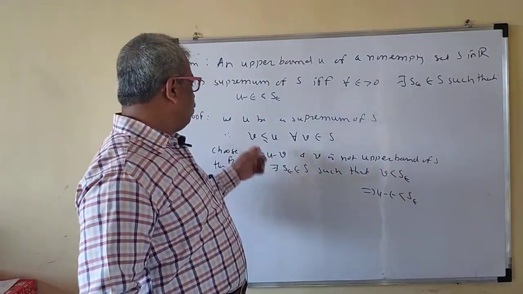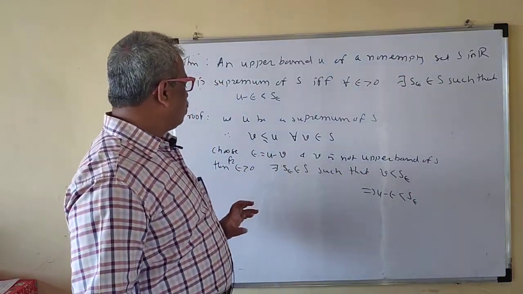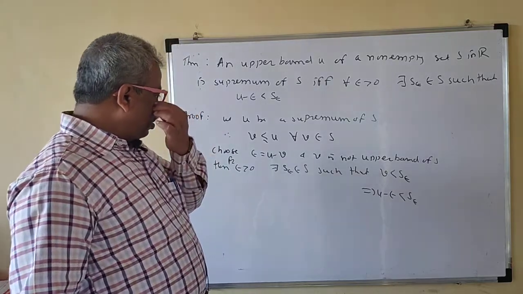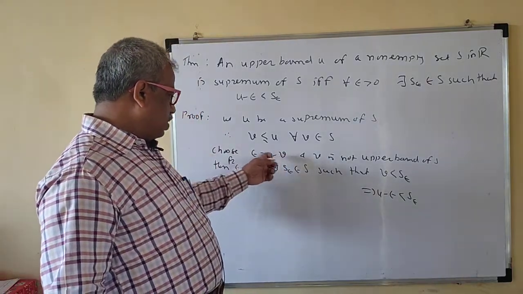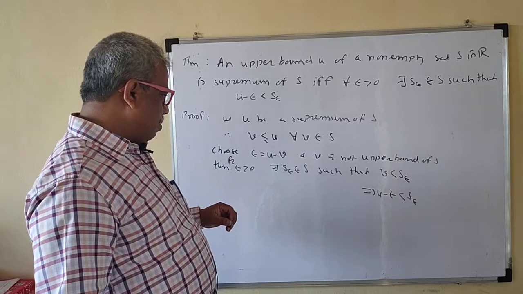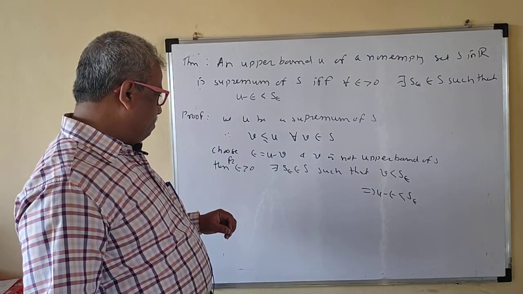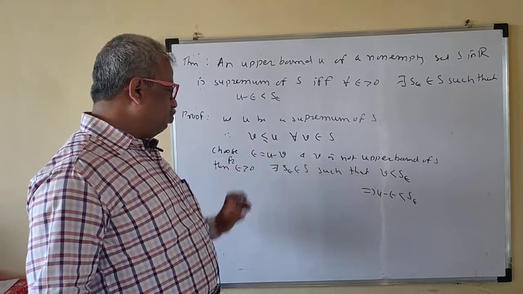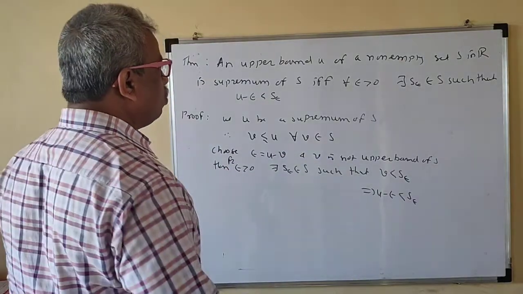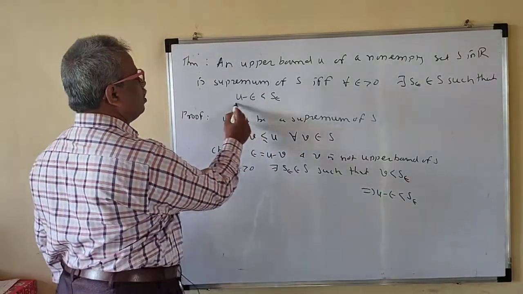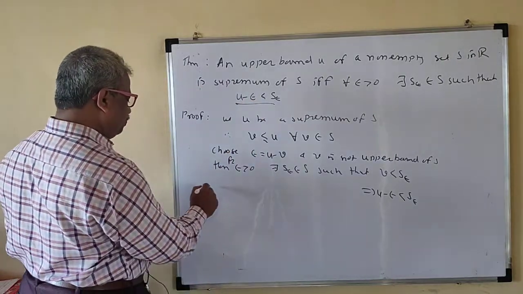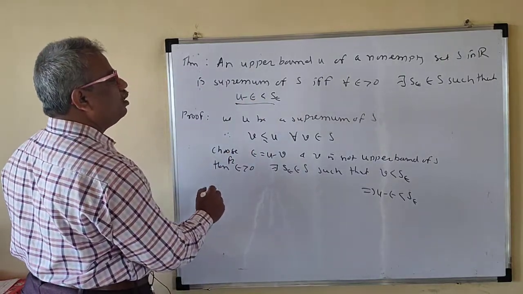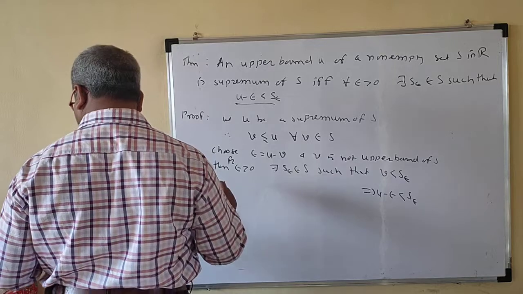Now your V is nothing but U minus epsilon. So U minus epsilon will be there. So we got this one. Now, the second part.